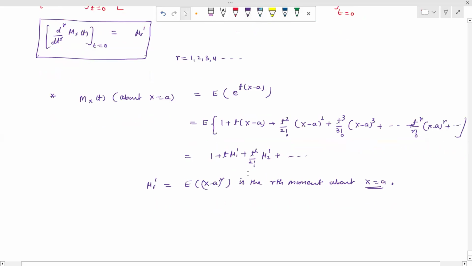So now we have various distributions. Suppose binomial distribution, Poisson distribution, normal distribution, exponential distribution. So we can calculate the moment generating function of distributions and also calculate the mean and variance related to that.